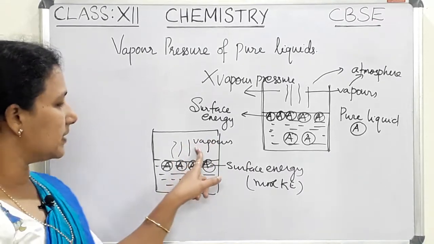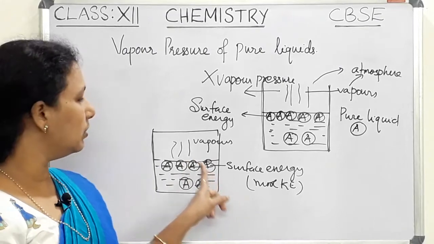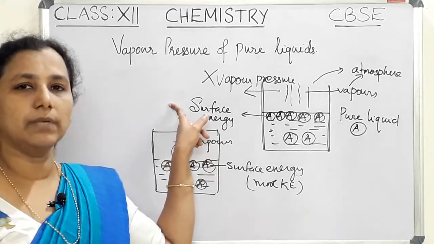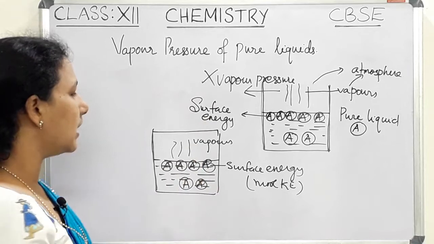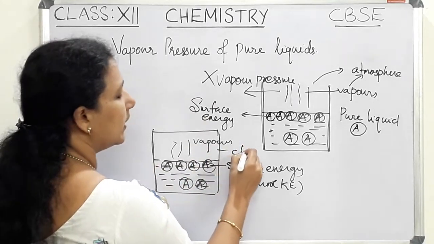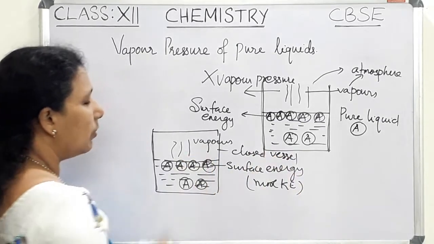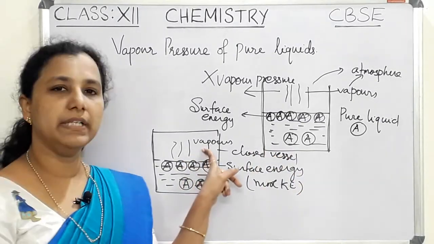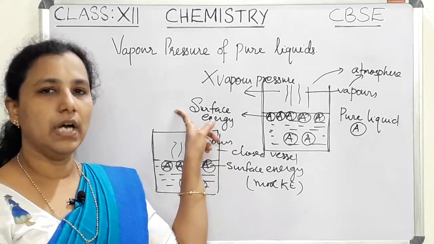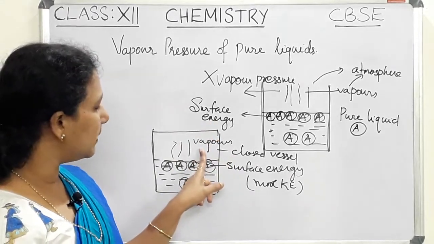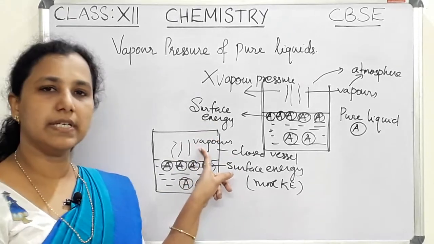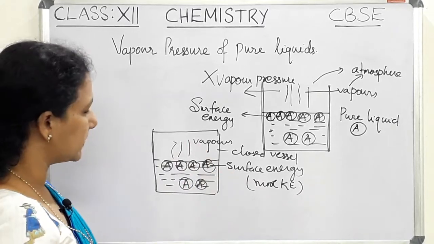And these escaping molecules will not go into the atmosphere since it is a closed vessel. So the vapors formed in this case will not go into the atmosphere, and these vapors get collected on the liquid surface.